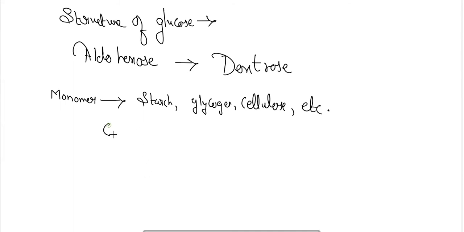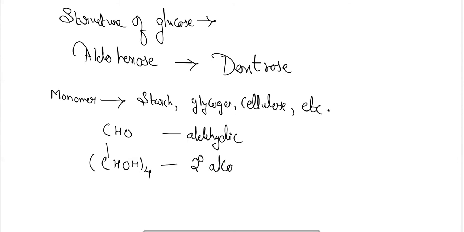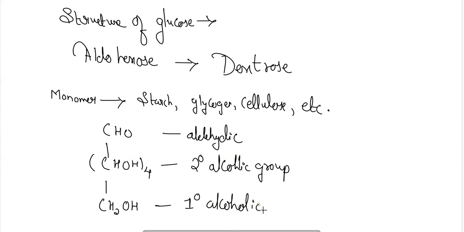Okay, so the structure will be aldehyde group, then four secondary alcoholic groups, and one primary alcoholic group is there. Okay. Next is the molecular formula. So the molecular formula for glucose is C6H12O6. It is having a straight chain.